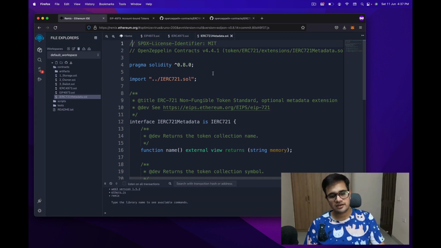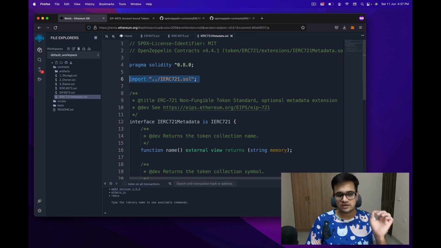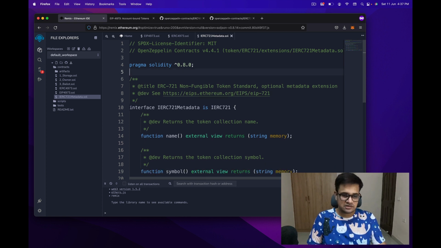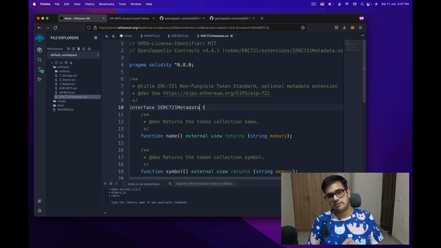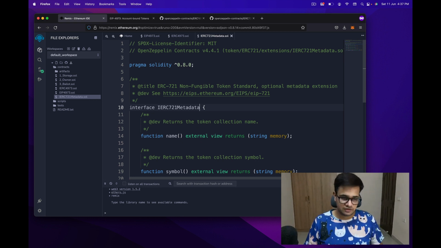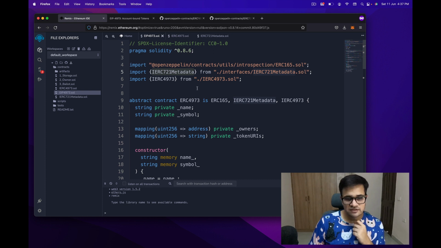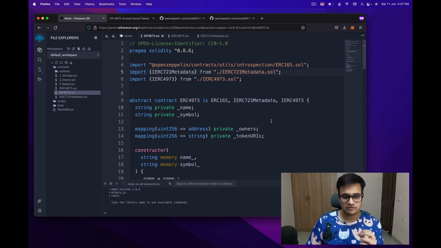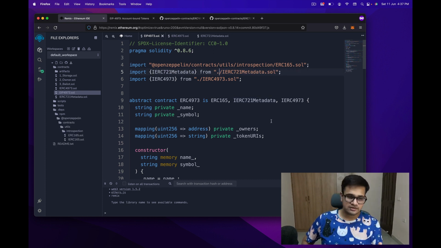The only thing that we need to do now is remove this importing of the whole 721 interface and just leave it as it is. So we just need the IERC-721 metadata interface. We don't need the whole 721 interface. And then we go back to the 4973 file and remove the interfaces bit from here. Now this should solve all the errors that were present.